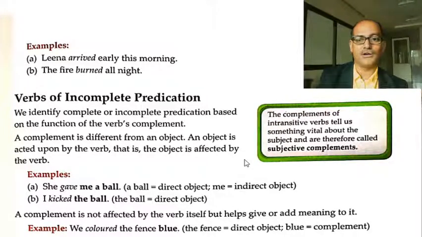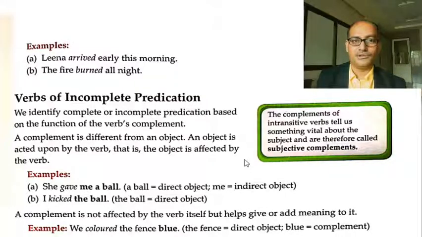A complement is different from an object. An object is acted upon by the verb, that is, the object is affected by the verb. We have already discussed, dear students, that object is different and complement is different. I shall again explain with simple examples.